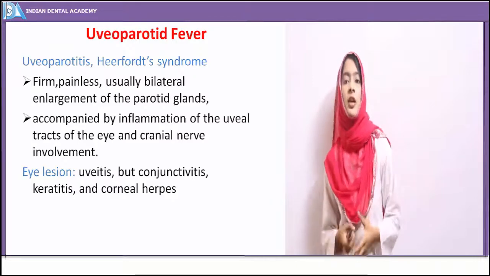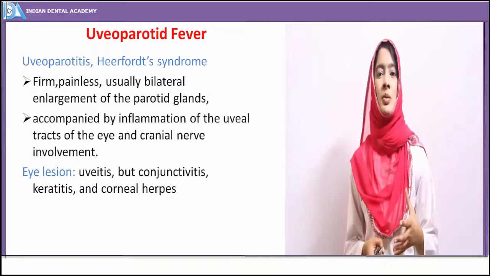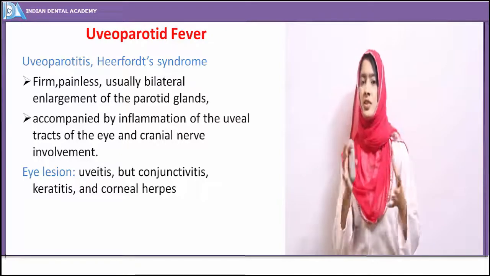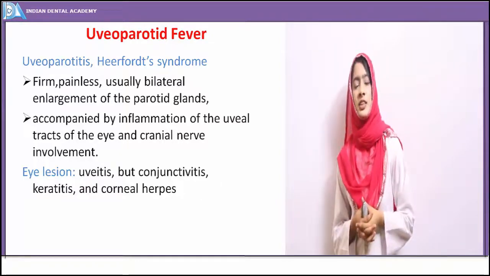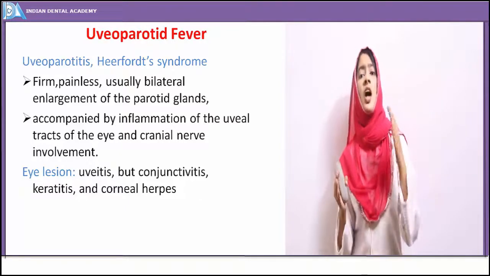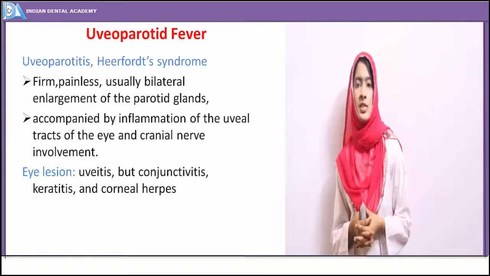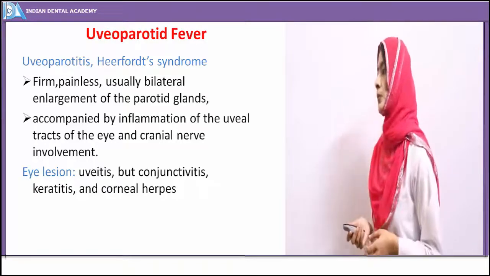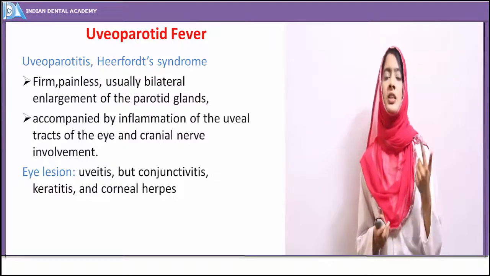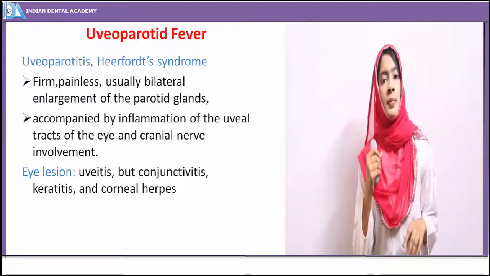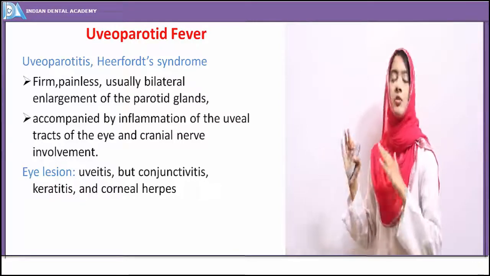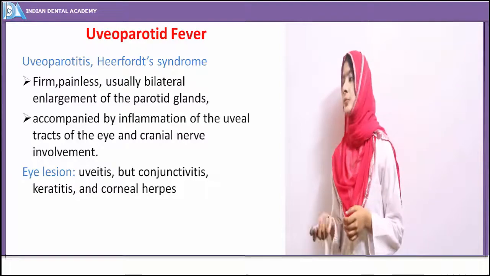The treatment for the uveoparotid fever, it is a form of sarcoidosis, right? Again, you'll see the proliferation of granulomatous lesions. Histologically, you can see that inflammation is present. Along with that, nests of epithelioid cells are present. And all the systemic manifestations, as we have seen in sarcoidosis, that is the presence of malaise, low-grade fever, cough, cutaneous lesions, all are present in uveoparotid fever.